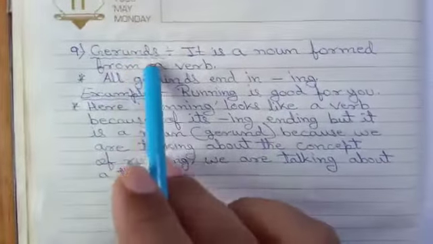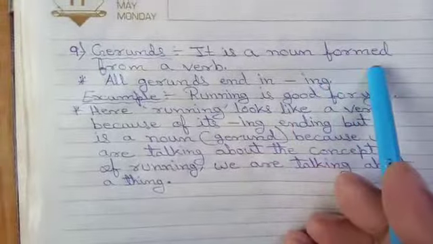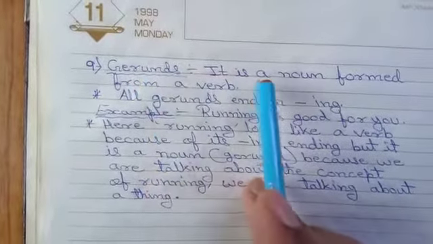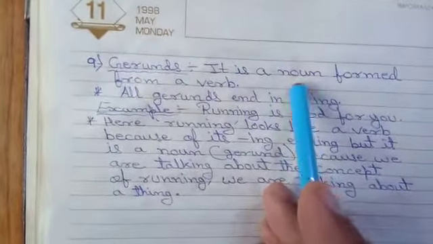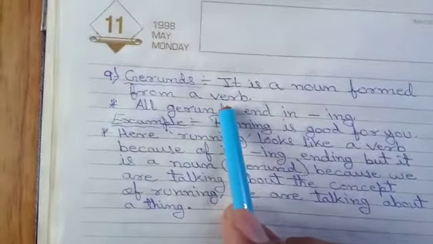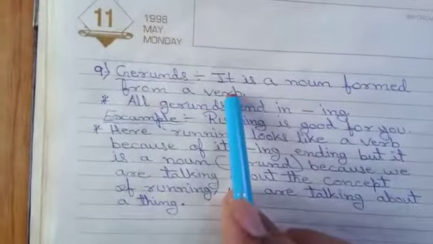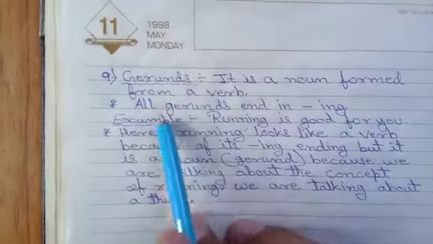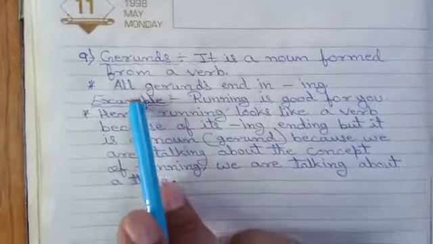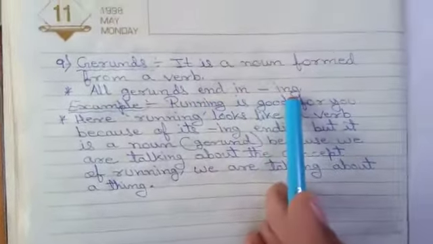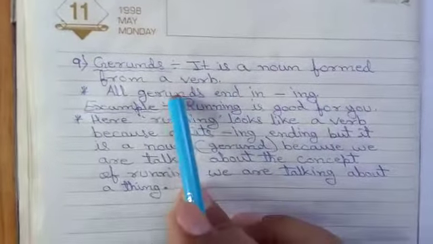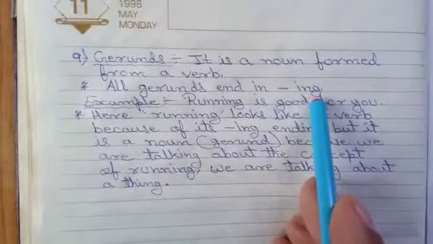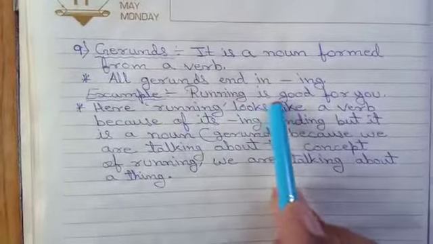Now see, what is a gerund? It is a noun formed from a verb, which means a gerund is also one type of noun which is always formed with the help of a verb. So those nouns which are formed with the help of a verb are known as gerunds. All gerunds end in ing, which means at the end of every gerund word, ing always takes place. For example, running is good for you.